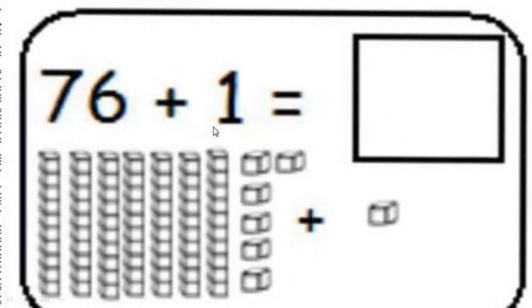76 plus 1. What will be the after number of 76? If I want to add one more to 76, which number will I get? I will get number 77.